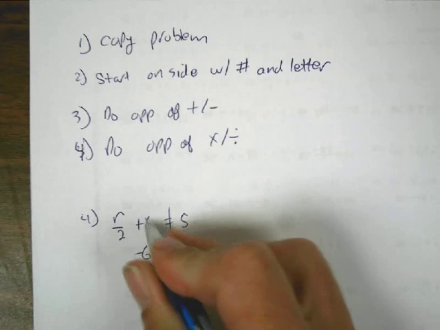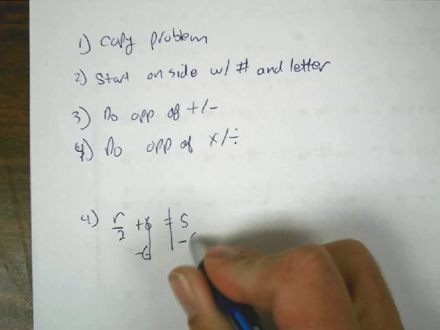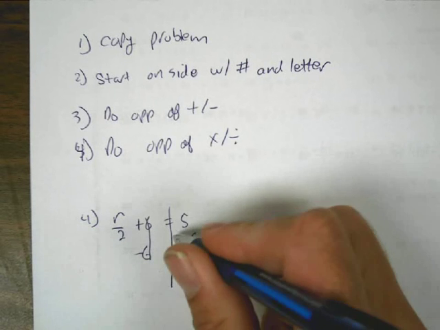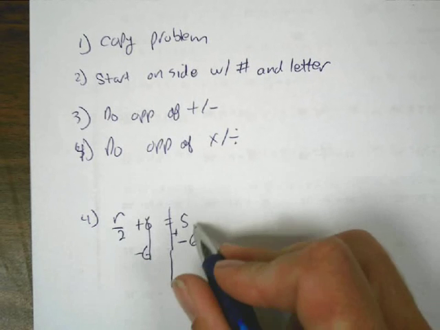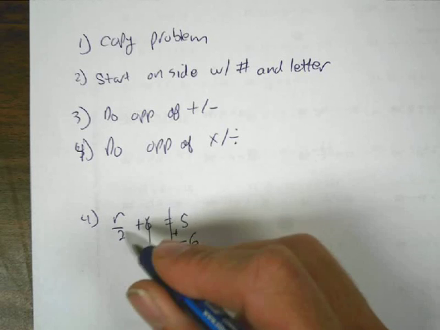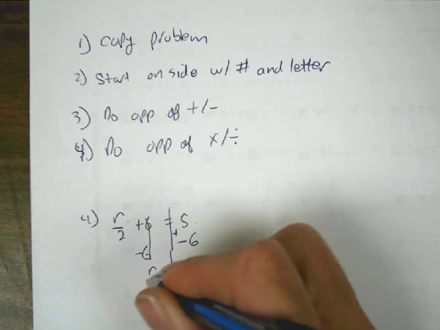Those will cancel out. So we're left with 5 minus 6. The second number has one negative sign, so we put a plus in front of it. Signs different, subtract. We're going to get a negative 1. On this side, we have not used r divided by 2, so we'll bring that down.